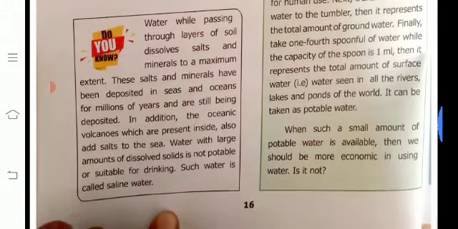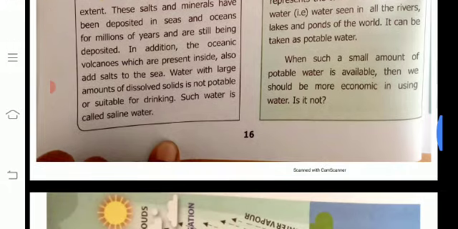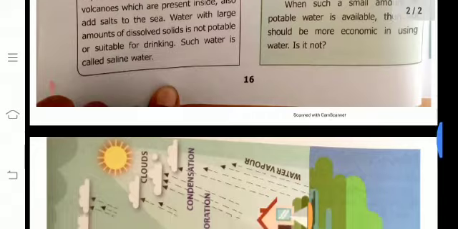Okay. Then water seen in the rivers, lakes and ponds of the world can be taken as potable water. When such a small amount of potable water is available, then we should use water more economically, isn't it? Yes, water is very important, and we must be economical with it in our day-to-day life.